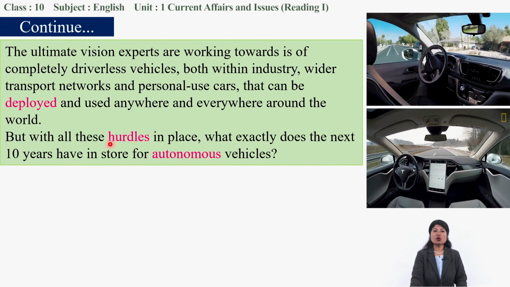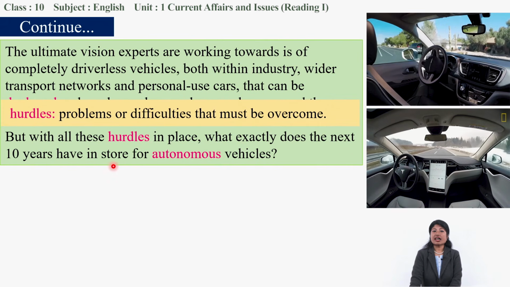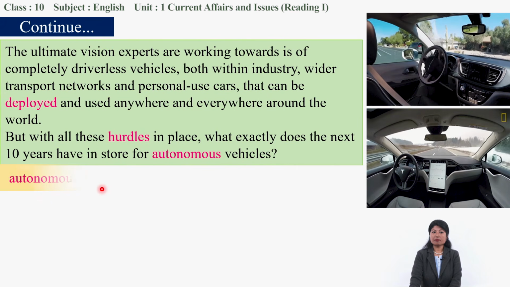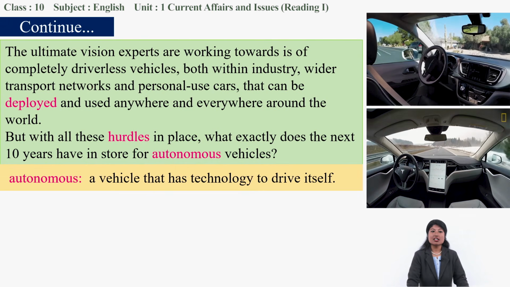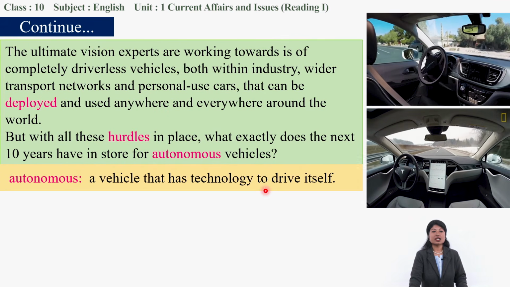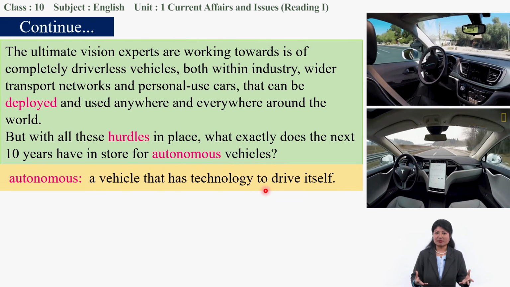But with all these hurdles in place, hurdles mean problems, difficulties that must be overcome, what exactly does the next 10 years have in store for autonomous vehicles? Autonomous means a vehicle that has technology to drive itself. So in the next 10 years, how could these hurdles be solved? The experts are working on that.